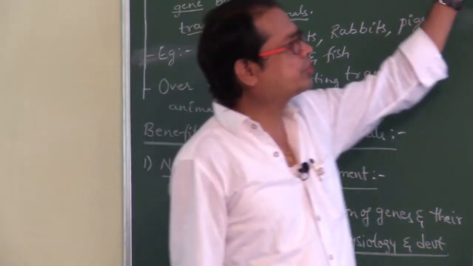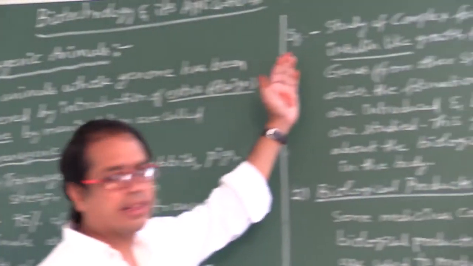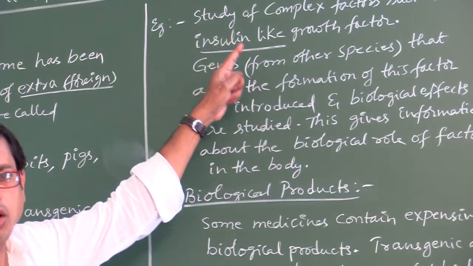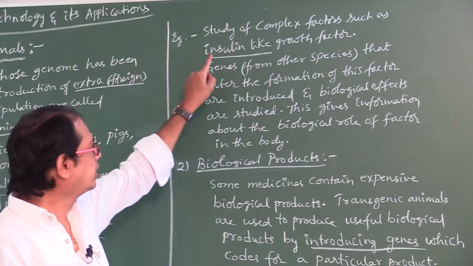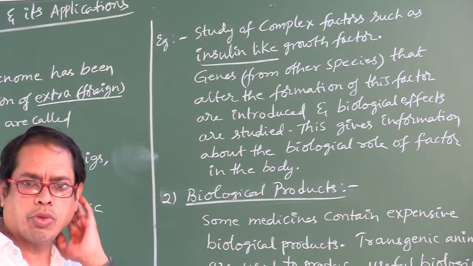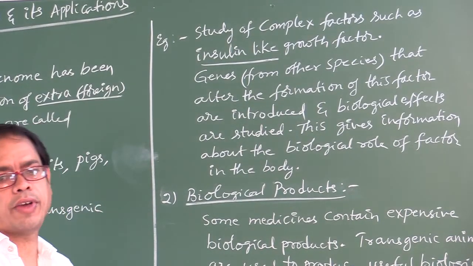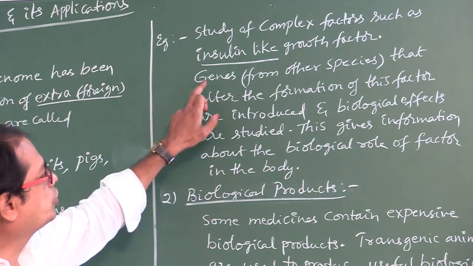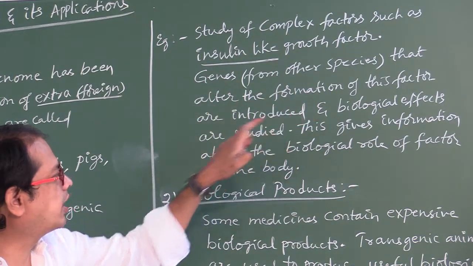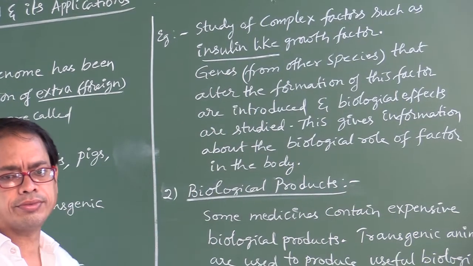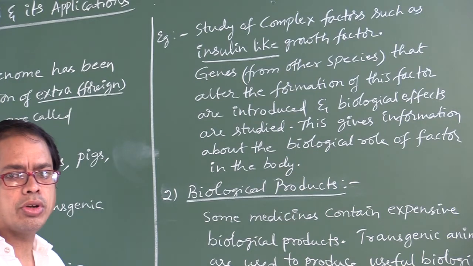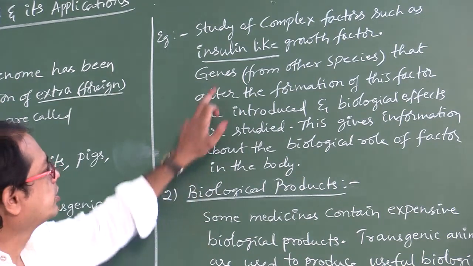Now look here, my dear students. What is the example of that? Study of complex factors such as insulin-like growth factor. Genes from other species that alter the formation of this factor are introduced, which means the gene that is able to cause insulin.